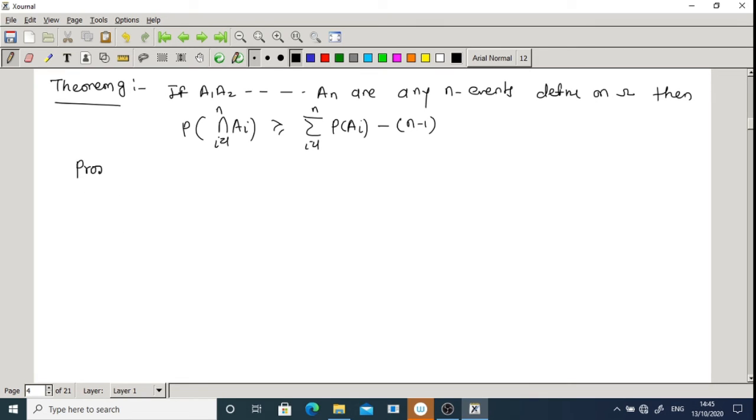And the proof of this theorem: this also we prove by mathematical induction. So for the first condition, n is equal to 2.